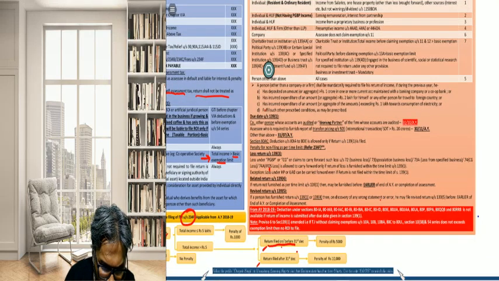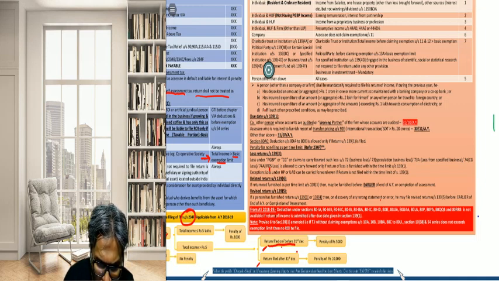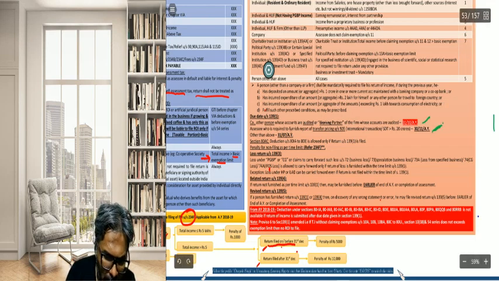Now, apart from that, students, the due dates and all I have already touched upon. What are the due dates in this particular context? 31st of October, 30th of November, and 31st of July. These are the three due dates.